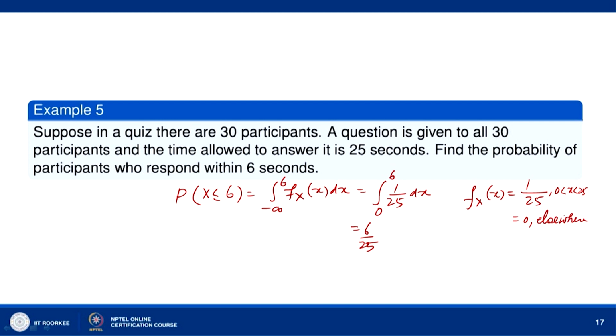Find the number of participants who respond within 6 seconds. So, number of participants is equal to 30 into 6 by 25, that means 36 by 5. So, that is approximately 7. So, number of participants who respond within 6 seconds is 7.